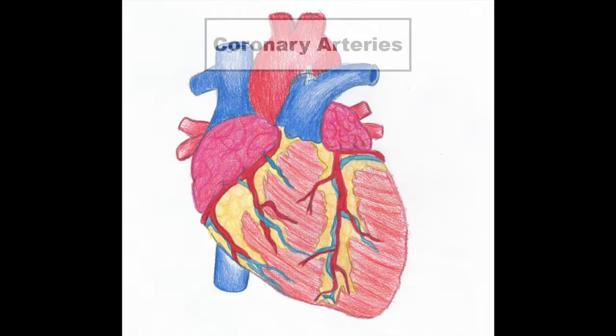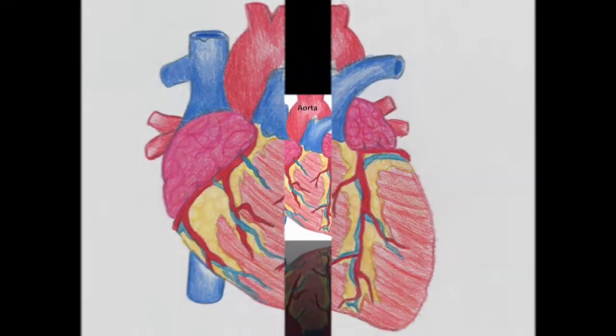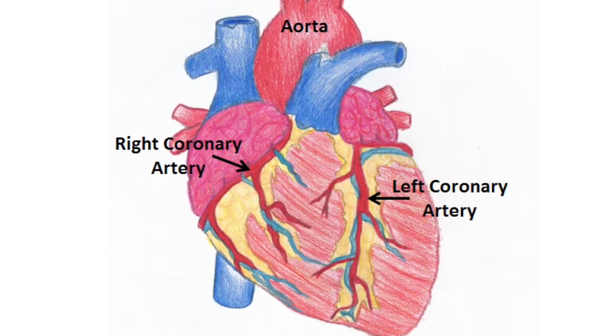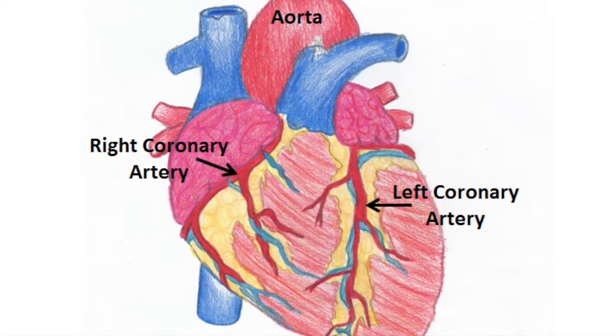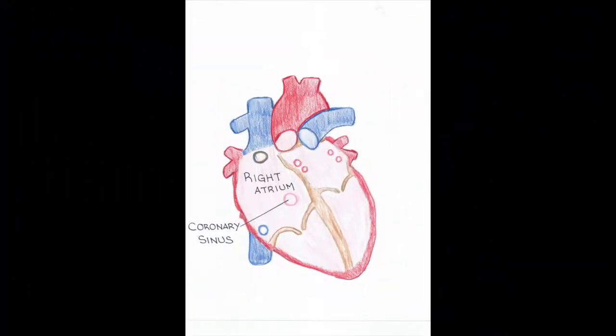Now for the normal physiology. Coronary arteries are the blood vessels that supply blood and nutrients to the myocardium, more commonly known as your heart muscle. From the aorta, the blood vessels split into the left and the right coronary arteries to supply each respective side of the heart. The oxygenated blood from the heart drains to the cardiac veins, into the coronary sinus, and into the right atria.